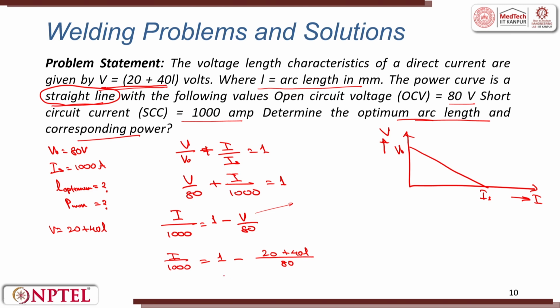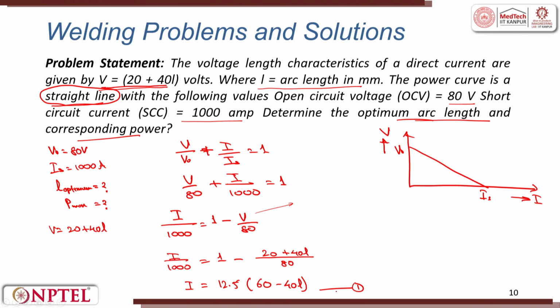To solve this, I get current in terms of length, that is I is equal to 12.5 into 60 minus 40 L. This becomes my equation 1 here.